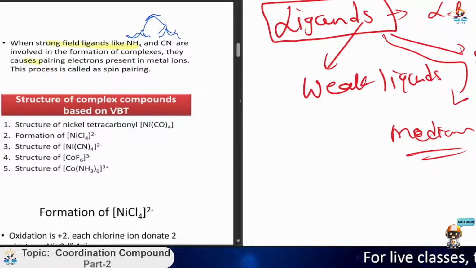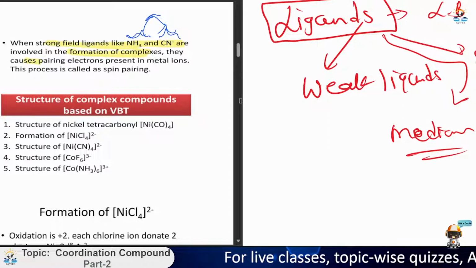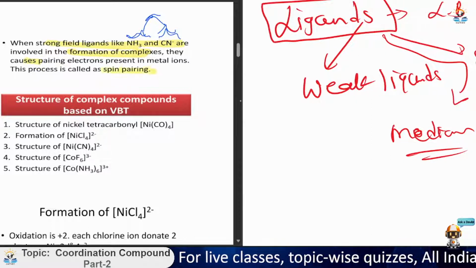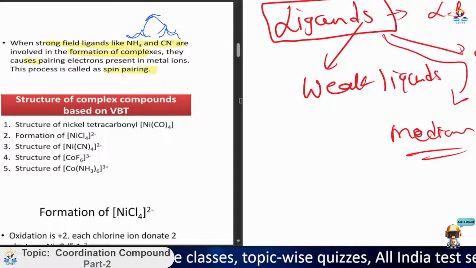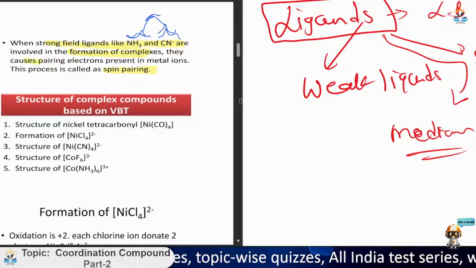If strong field ligands are involved in the formation of complexes, they cause pairing of electrons in the metal ions. This process is called spin pairing. So you need to check this one.